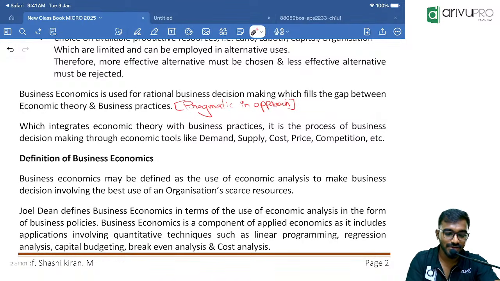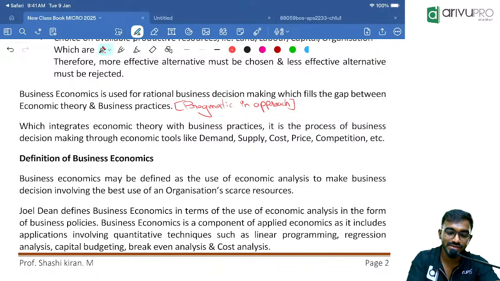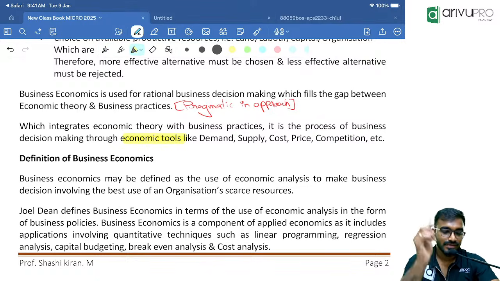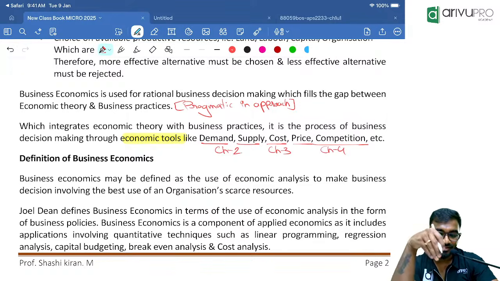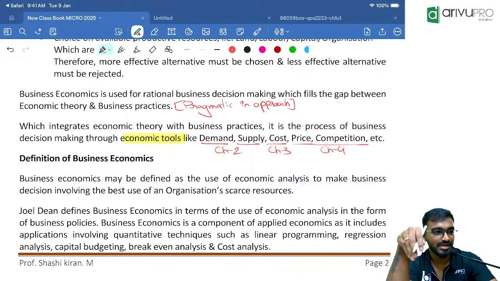And this business economics will consider economic theory along with the business. It is the process of business decision making by using economic tools. Which are those economic tools? Demand, supply, cost, price, competition. Chapter 2, Chapter 3, Chapter 4. We have to speak about all these parameters. I'm yet to do this, Chapter 2, Chapter 3 and Chapter 4.